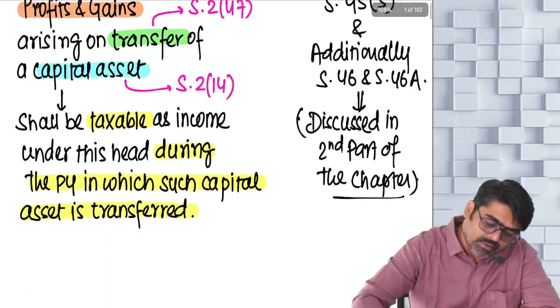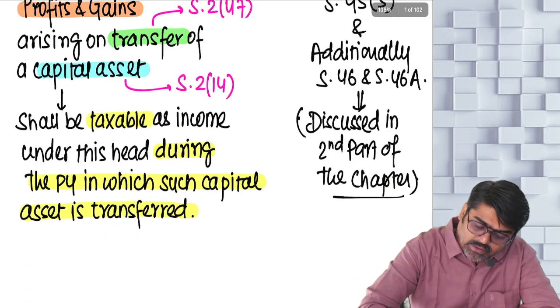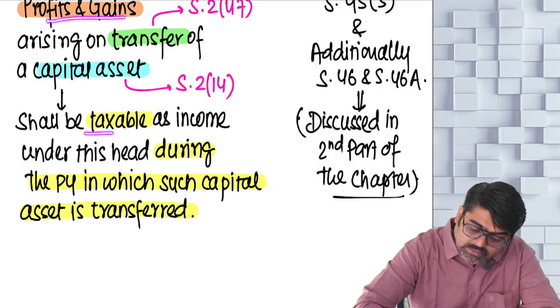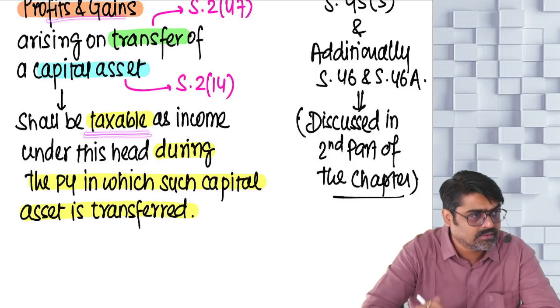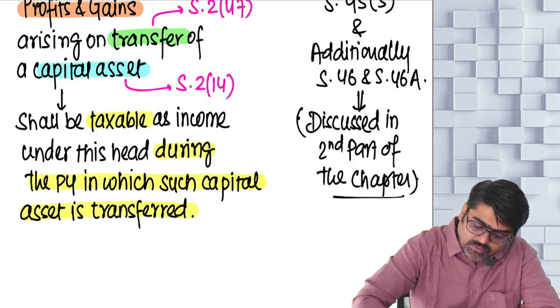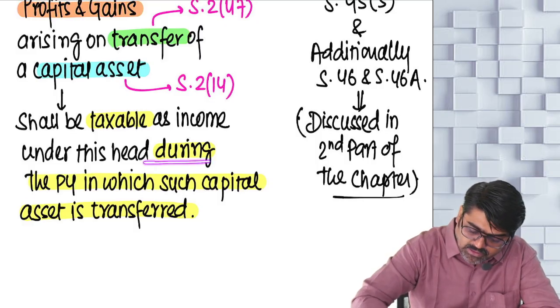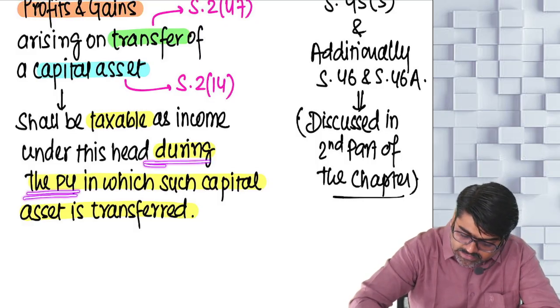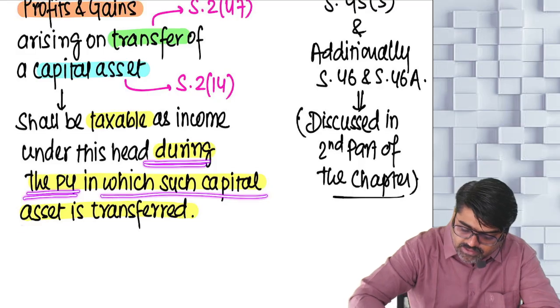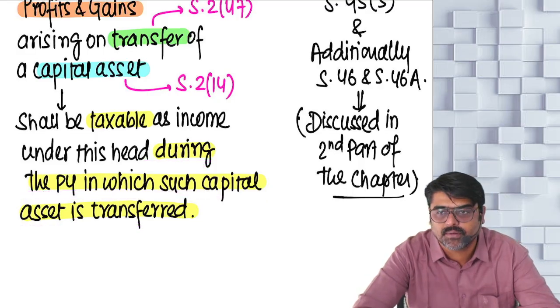Now, your profits and gains are taxable under this head. When will it be taxable? It will be taxable in the year in which such capital asset is transferred.